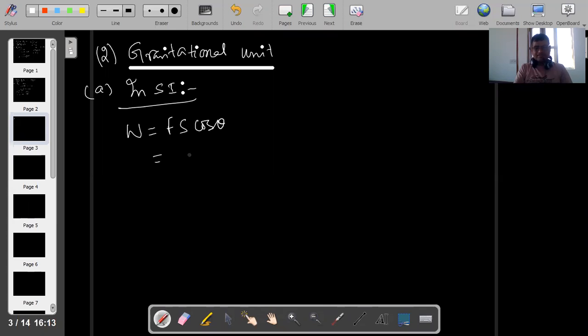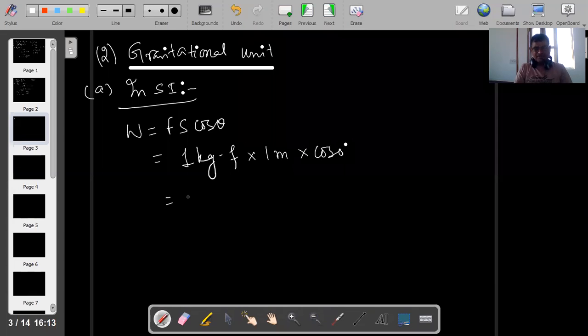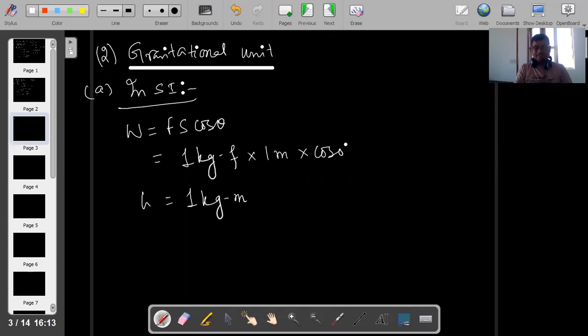F is 1 kgf, S is 1 meter, into cos 0. So this is 1 kg meter. Work is 1 kg meter.